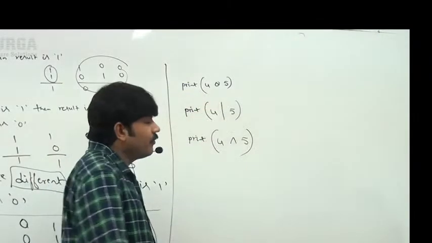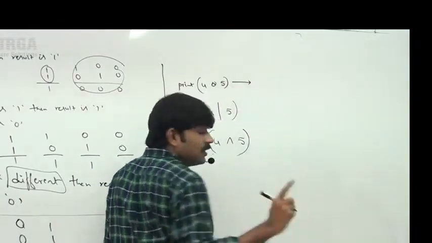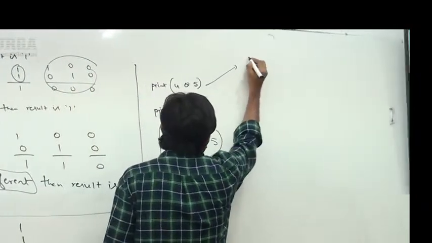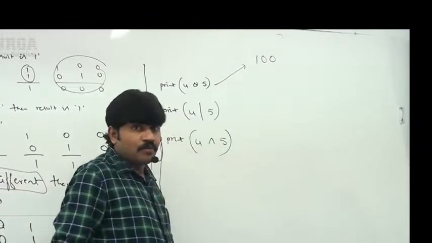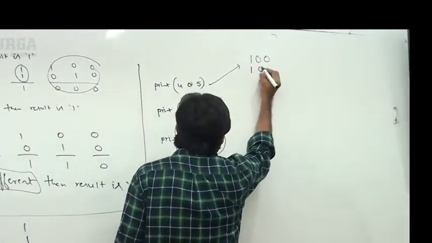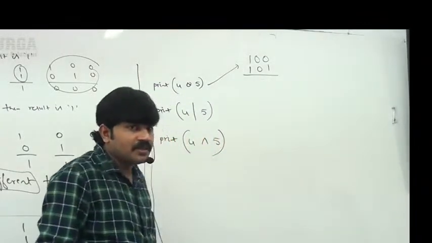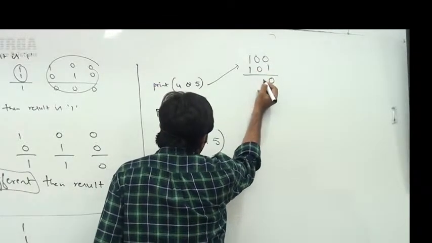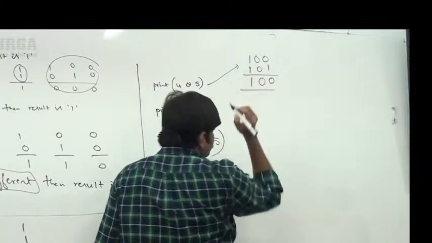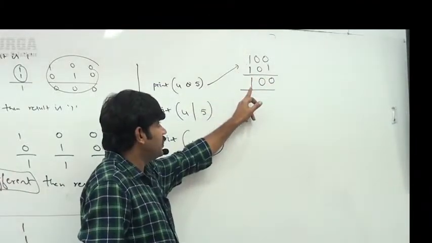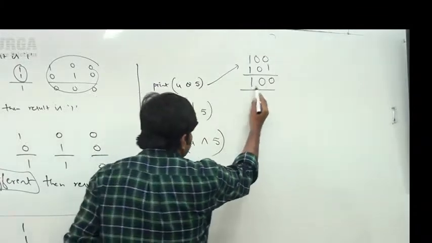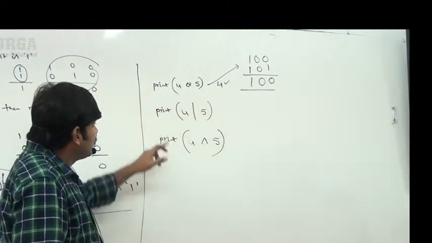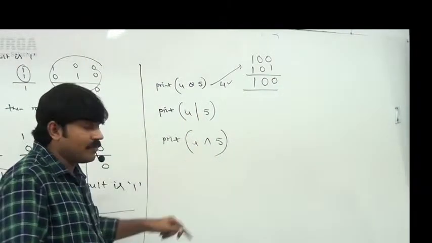4 and 5, what answer are we going to get? Observe, bitwise. 4 means 100 in binary, sir, and 5 means 101. Apply the bitwise and operator: 0 and 1, 0 and 0, 1 and 1. If both bits are 1, then it is 1, otherwise it is 0. So 100 means 4 itself is the answer. Next, 4 or 5.